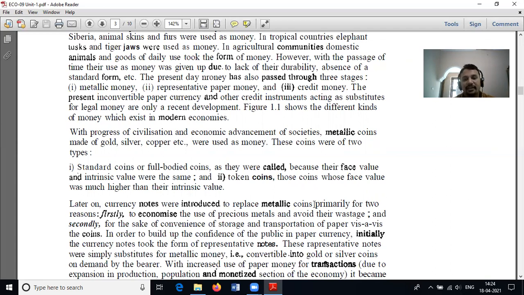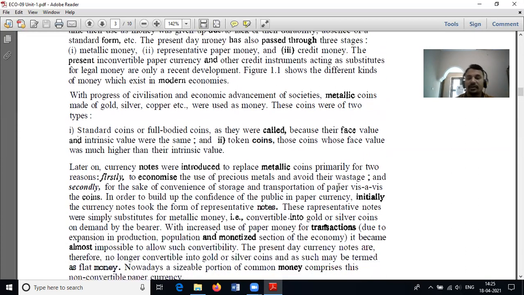This is a coin of 10 rupees. Its intrinsic value, I think, may be 12 or 13 rupees, so it is a token coin. When a coin's face value and intrinsic value are the same, such a coin is called a standard coin, or full-bodied coin. At the same time, coins whose face value is much higher than their intrinsic value are called token coins.